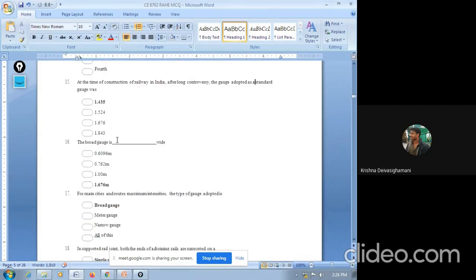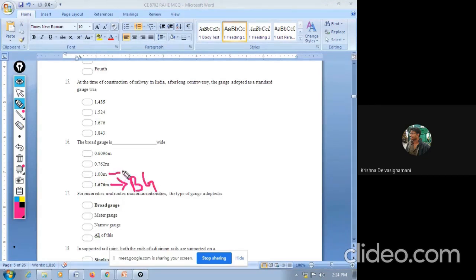Next question, the 16th. We know the length of broad gauge is 0.6096 meter, 0.762 meter, 1 meter, or 1.676 meter. So the answer is 1.676. This is the broad gauge.